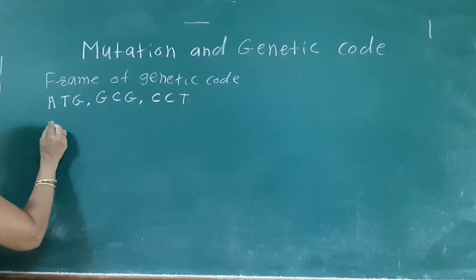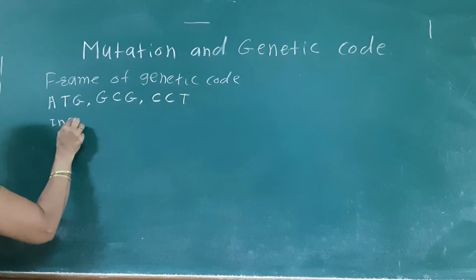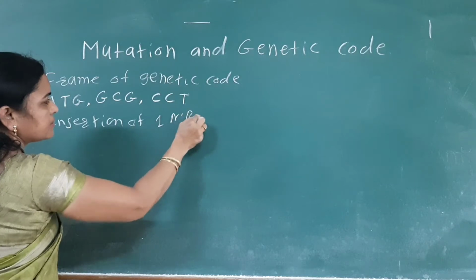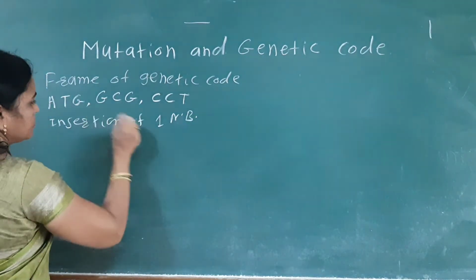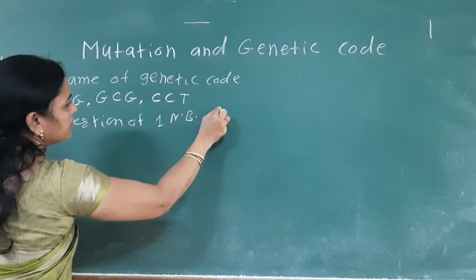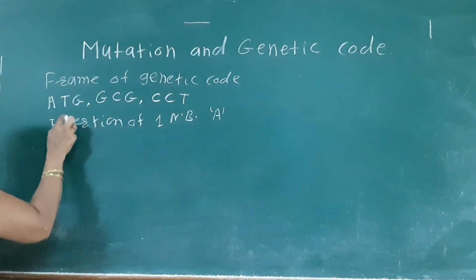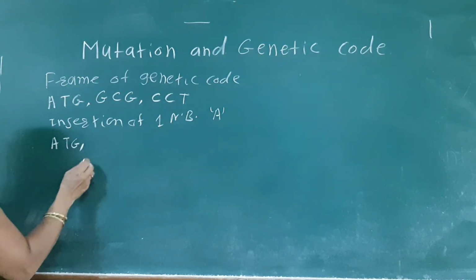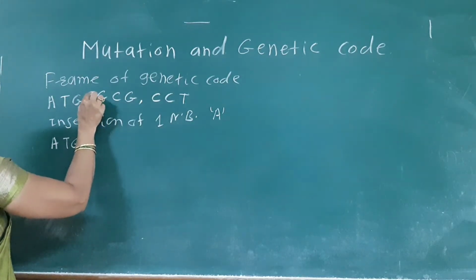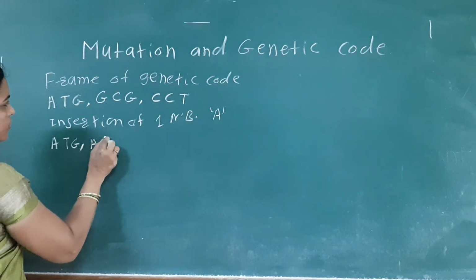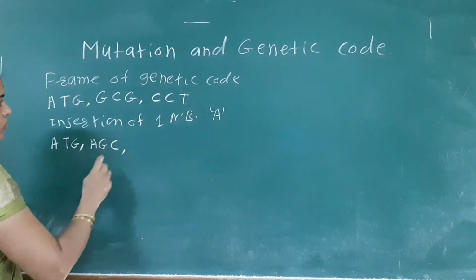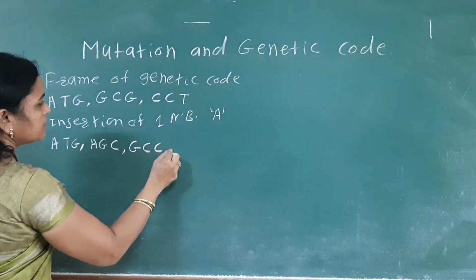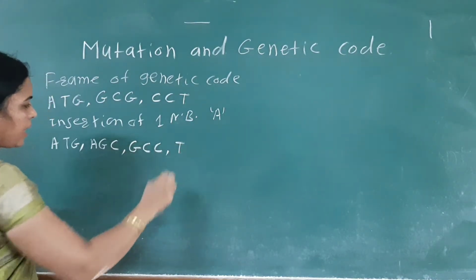If there is the insertion of one nitrogen base, for example the adenine nitrogen base, in between the codons, then ATG is formed, and the adenine is added here, so another codon is produced, AGC, then the next codon, GCC, and the remaining thymine codon.